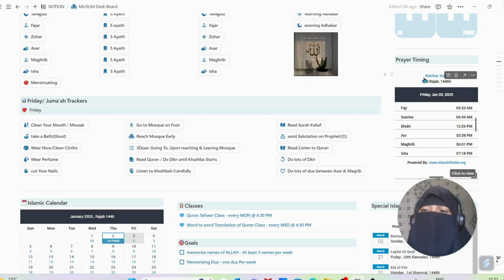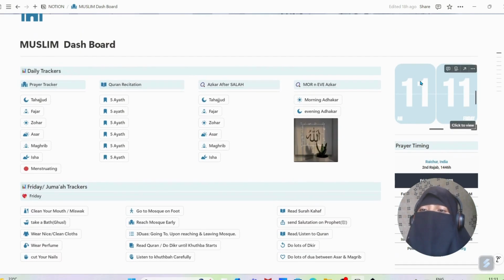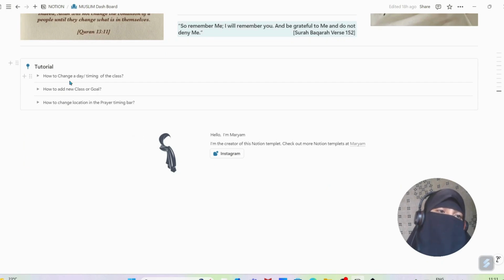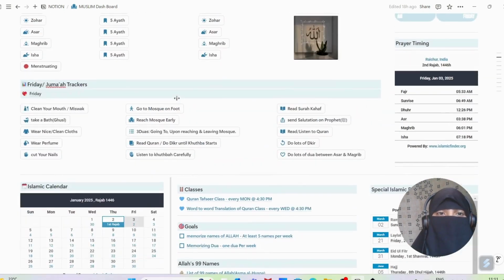You can change this by seeing the tutorial. And here is the clock widget, the time, and at the last you have a tutorial of how to change the date and time in the class that I mentioned before, how to add a new class or goal into your class list or goal list, and how to change the location in the prayer timing bar. These three you will get.